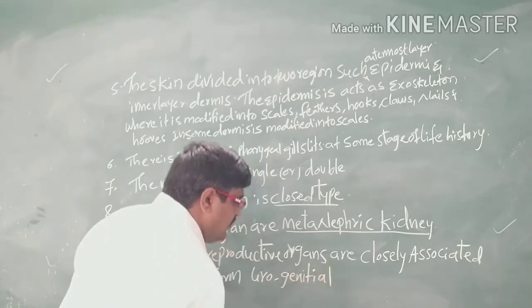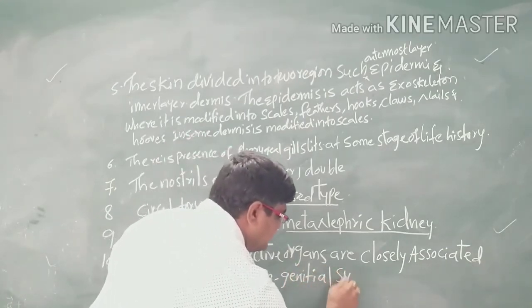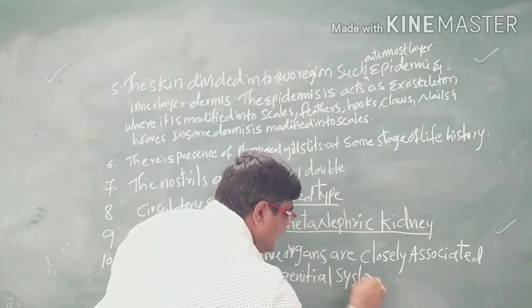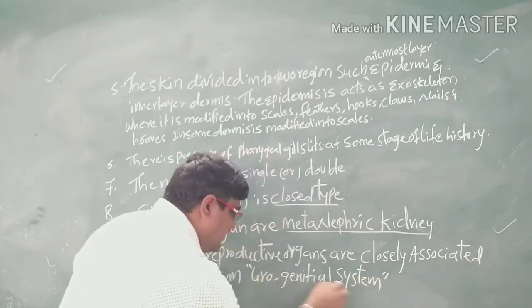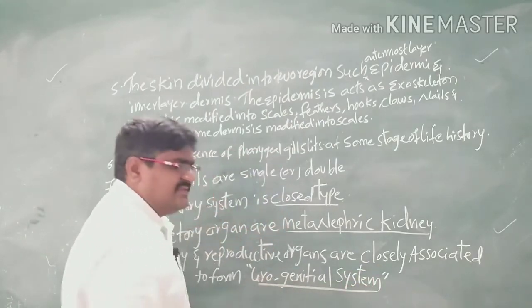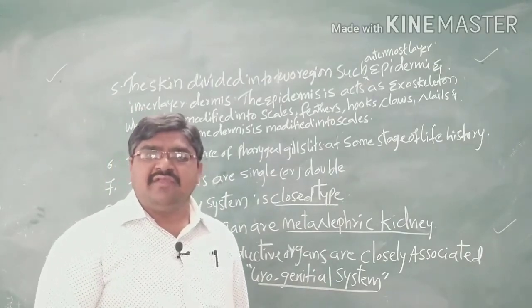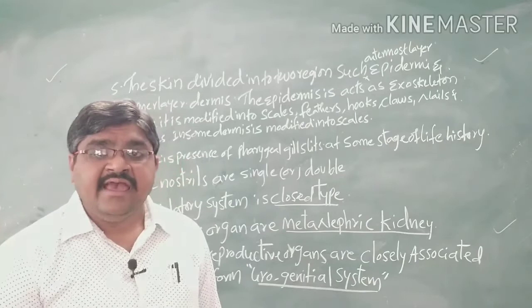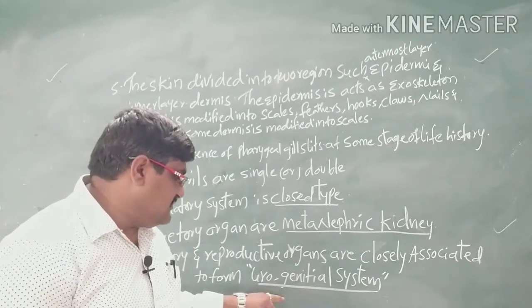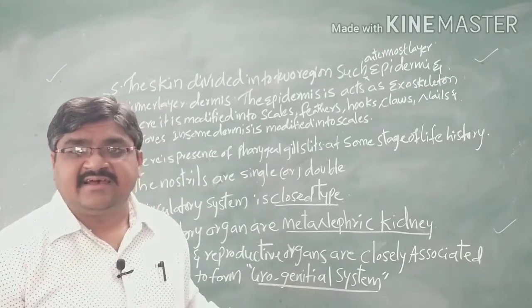Uro means urine, and genital means genitals. That means the urine and semen are produced through the same duct, so we can call it a urogenital system.